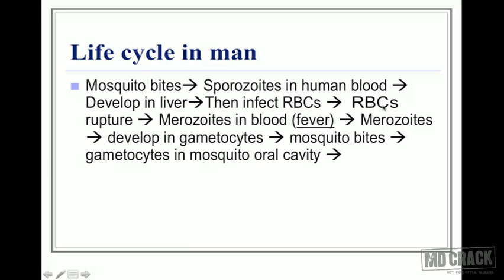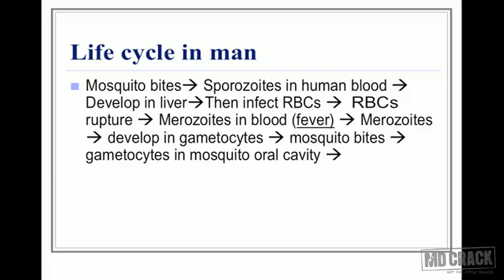Then the RBCs rupture and liberate thousands of merozoites into the blood. This is the particular stage that coincides with the clinical attack, or the fever in malaria.